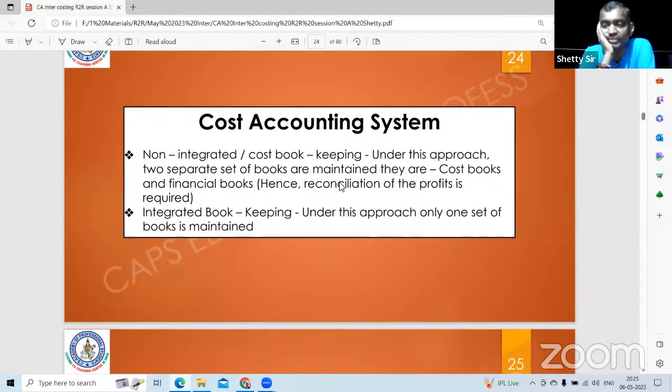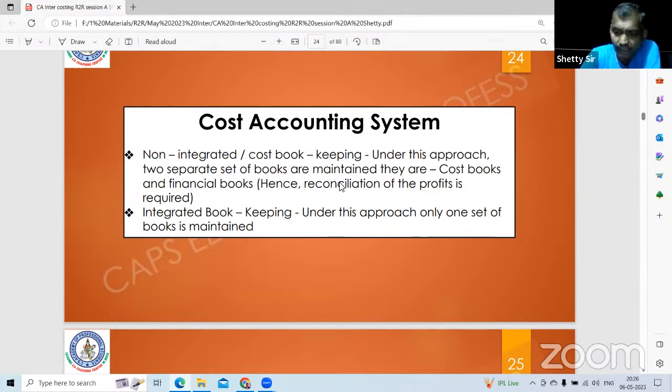Cost accounting system. There are 2 methods of maintaining the books. One is called non-integrated or cost bookkeeping. One is called integrated bookkeeping. Under non-integrated bookkeeping, you maintain 2 separate books. One is called costing books, as you are a big organization. One is called financial books. Financial books are your PUC, what you learned. In the costing books, you open mainly 4 accounts: stores ledger control account, work in progress control account, finished goods control account, and GLA for all other items. In between, material etc., you open and close. You will open only cost related information, not pure financial information. The GLE, or nominal ledger adjustment account, or cost ledger adjustment account, we open with a complete double entry.